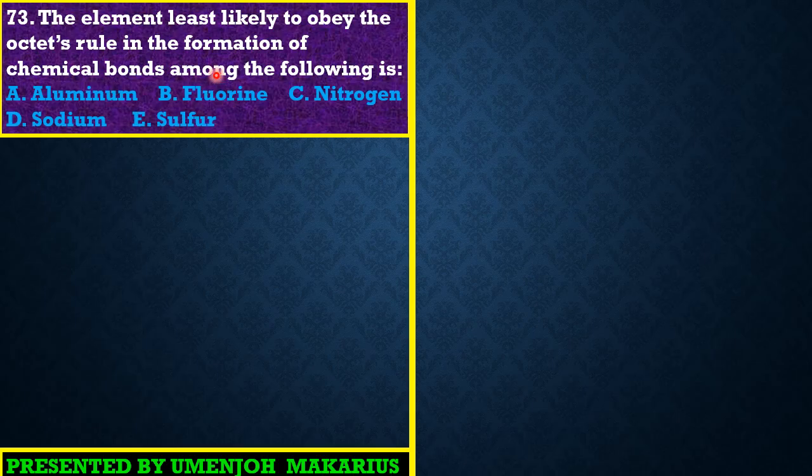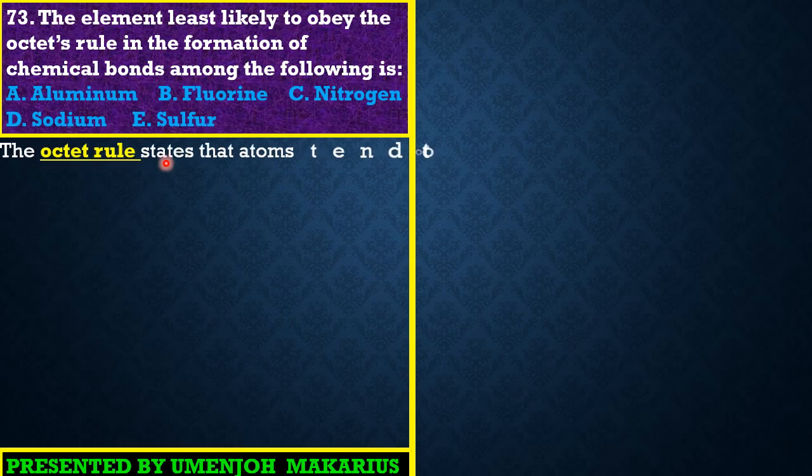Let's look at fluorine, guys. Fluorine is a group 7 element that needs to accept one electron to be stable. Nitrogen, guys. Nitrogen is a group 5 element that needs to accept 3 electrons to become stable. So friends, sodium is also a group 1 element. So friends, the best option here has to be option E.